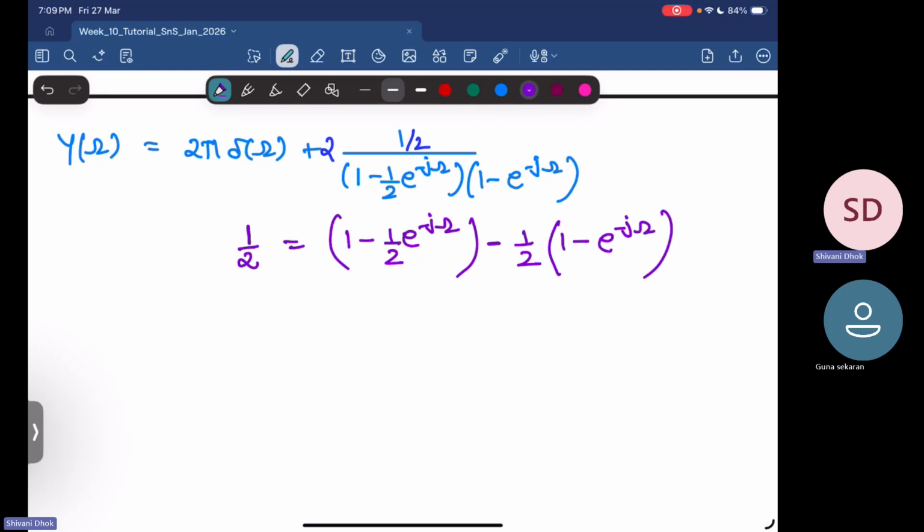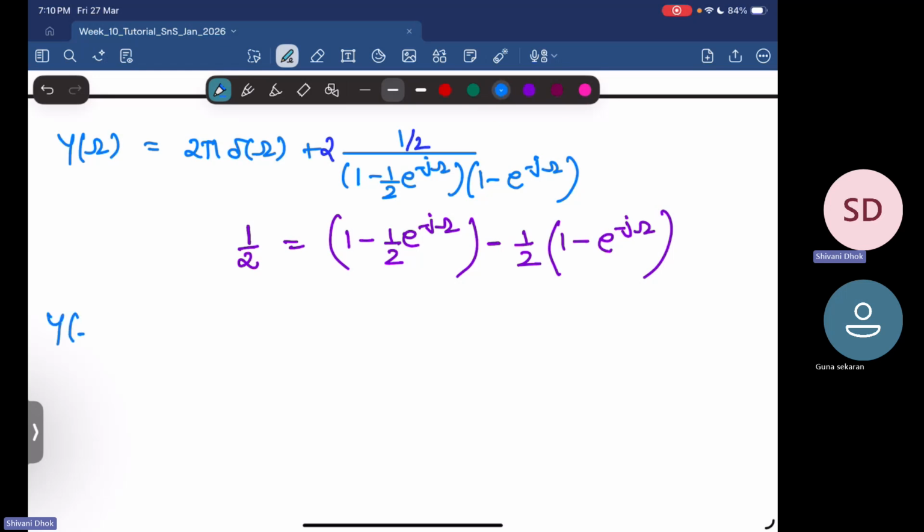Something like this. So 1 minus 1 half, and this gets cancelled. Okay, so I can write it in this way.